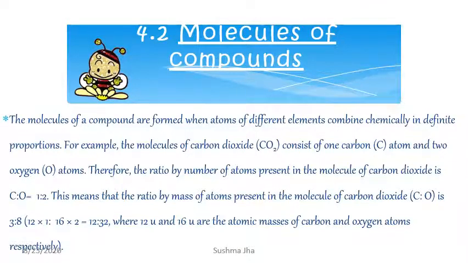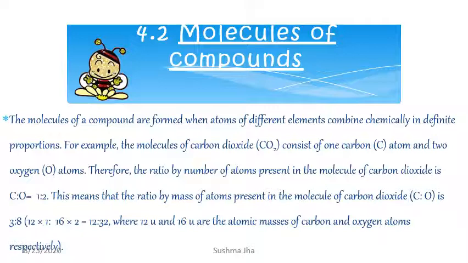Molecules of compounds. The molecules of a compound are formed when atoms of different elements combine chemically in definite proportions. Let us see an example. A molecule of carbon dioxide consists of one carbon atom and two oxygen atoms. Therefore, the ratio by number of atoms present in the molecule of carbon dioxide, C to O, carbon to oxygen, is 1 to 2.